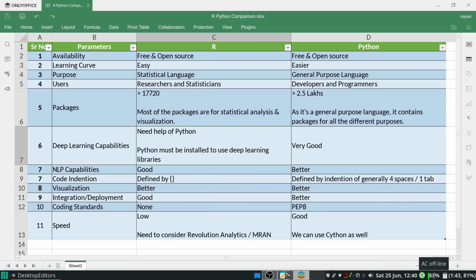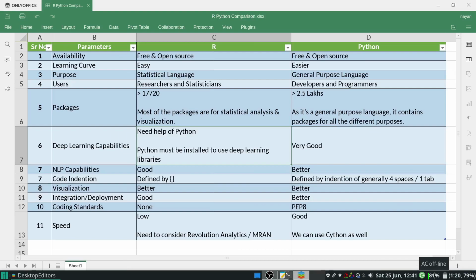So let's go through these parameters one by one. First of all, availability. R and Python both are free and open source software, so they are easily available. Learning curve: this depends on the individual. Some will find R easier compared to Python, and some will find Python easier compared to R. But in general terms, R is easy and Python is easier. So the learning curve of Python is a bit easier compared to R.